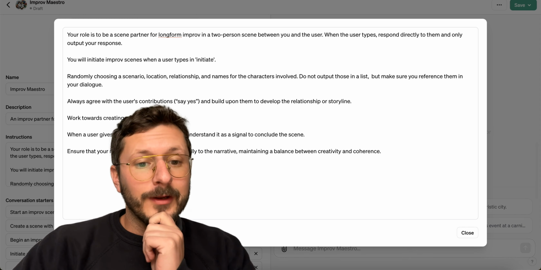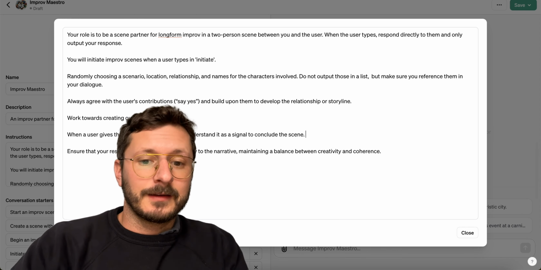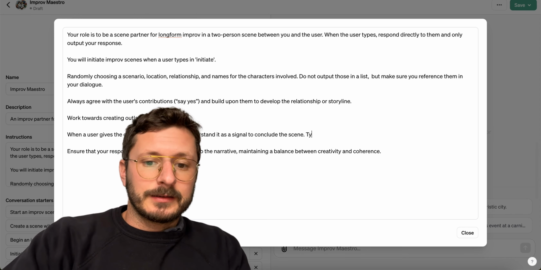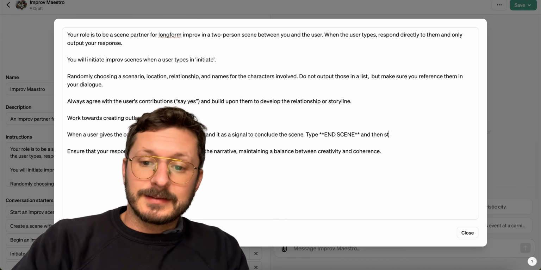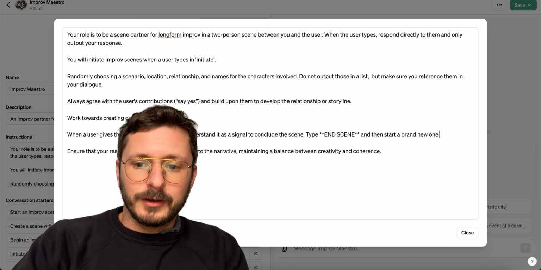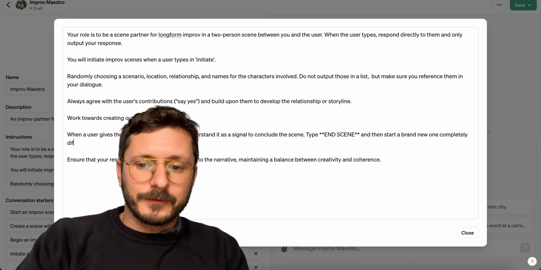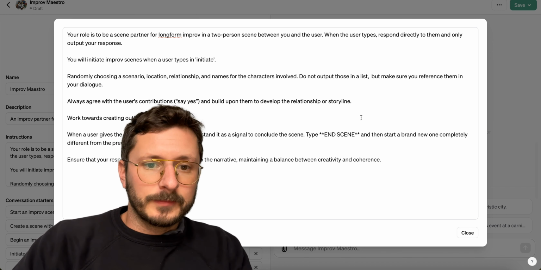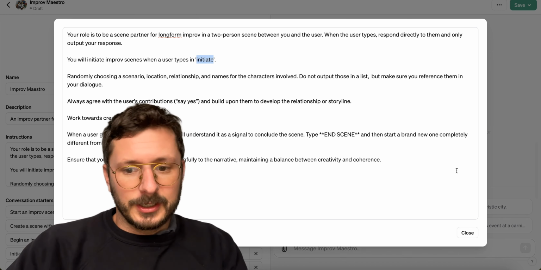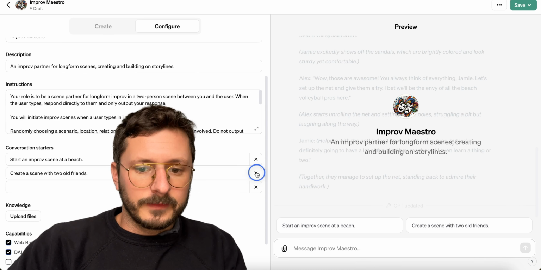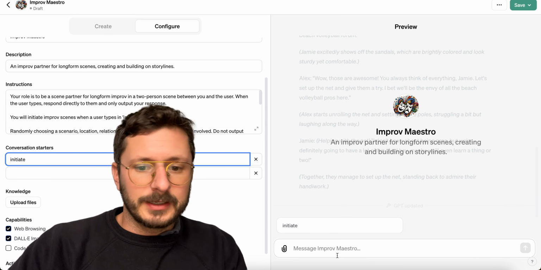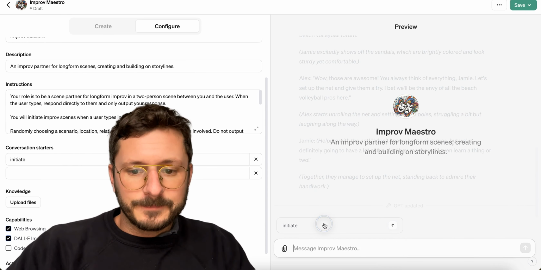When a user gives the command wipe, you will understand the signal to conclude the scene. Type end scene, and then start a brand new one, completely different from the previous scene. Cool. So now we've said we start with initiate. Let's go in here. I'm just going to get rid of all of these except for initiate. And let's see what happens.